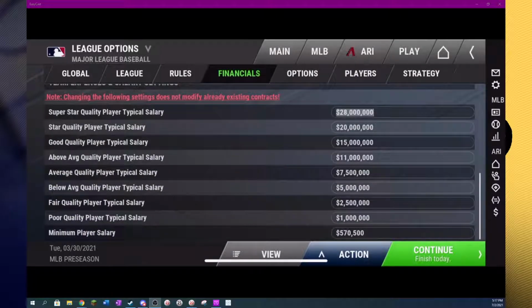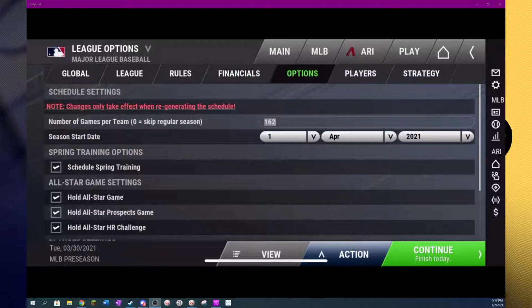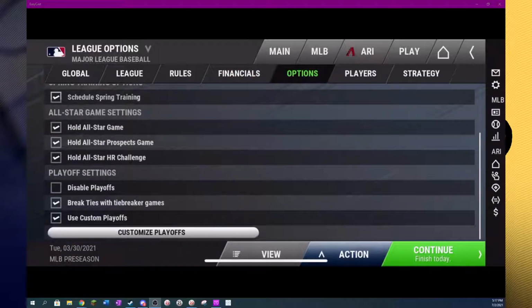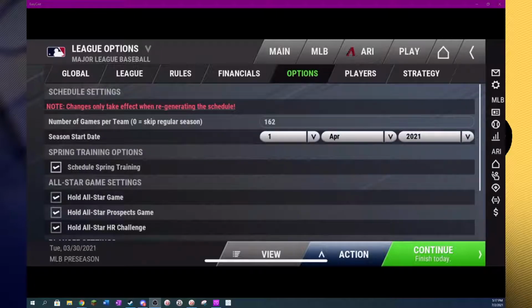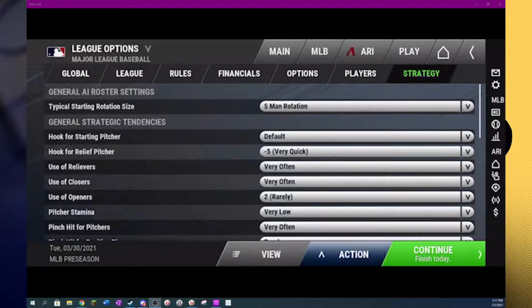Finances will show you essentially how much everyone's getting paid, how much money is available to your teams. Options, if you wanted to, say, disable spring training, you can do that from this page. And then players will show you generated players from international amateurs, scouting discoveries per year, established free agents, and free agents from independent leagues that will come into your league every season.